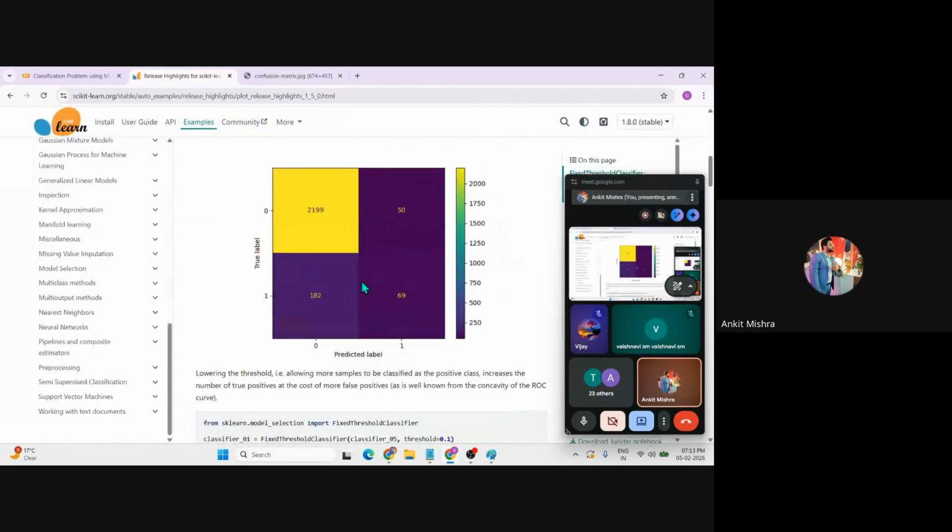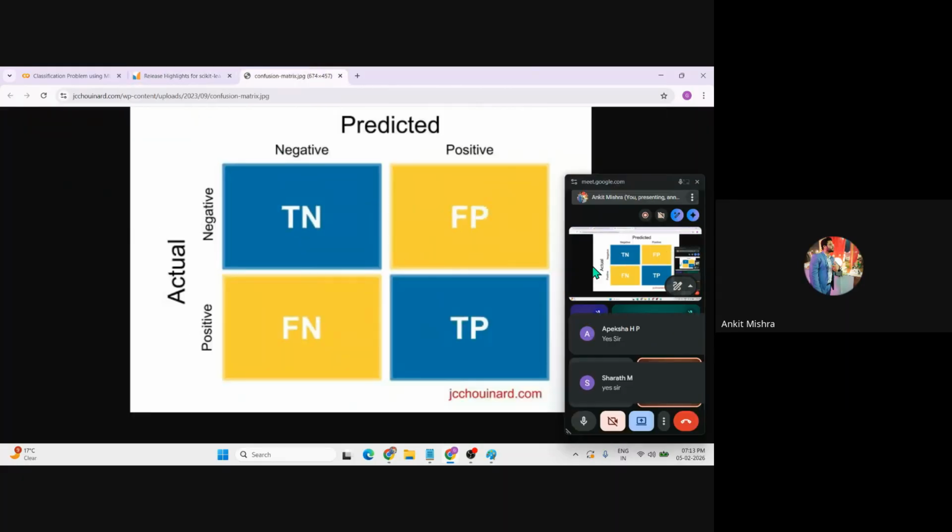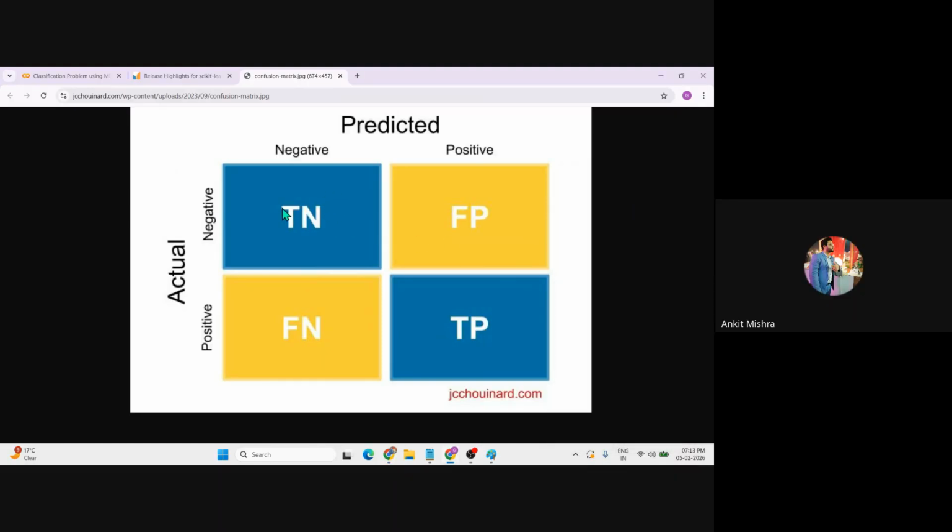Candidates, I'm sharing my screen and this one is the confusion matrix. Just let me know if it is visible or not, right? Okay, so I was just telling, got it, Sarath, right? This one is the confusion matrix and all these diagonal values are the true classifications. The first one is negative and the second one is positive. That is my true negative and true positive. Okay, and all these off-diagonal values are the false classifications. And why are we saying this is a false negative? Because this has a negative prediction and this one has a positive prediction, but the model prediction is false. That is the reason we are saying this is a false classification, right?